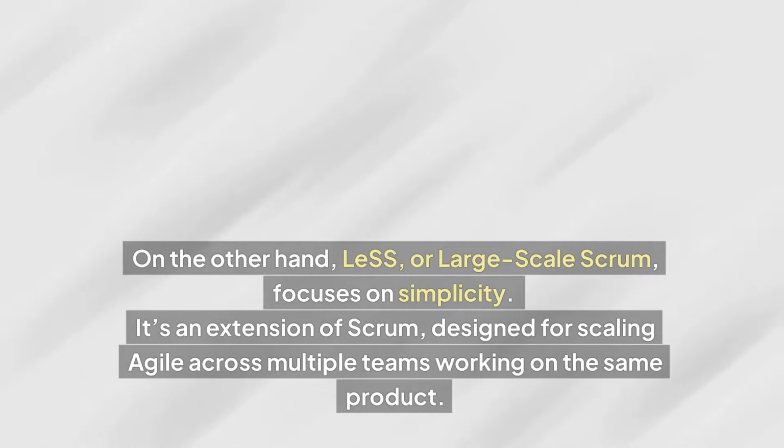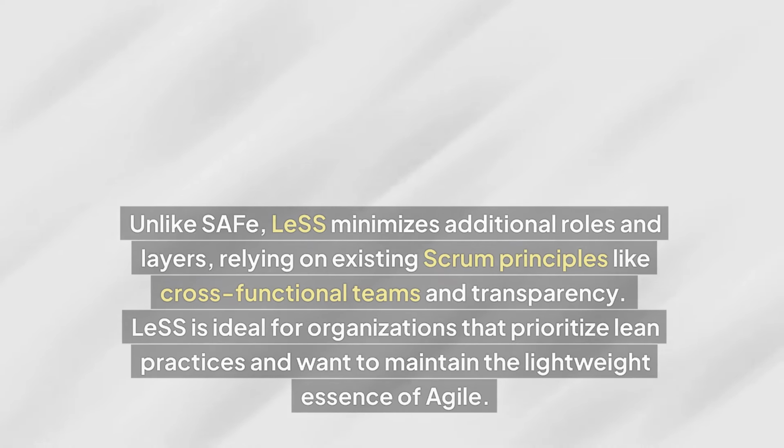On the other hand, LeSS, or Large-Scale Scrum, focuses on simplicity. It's an extension of Scrum, designed for scaling Agile across multiple teams working on the same product. Unlike SAFe, LeSS minimizes additional roles and layers, relying on existing Scrum principles like cross-functional teams and transparency.